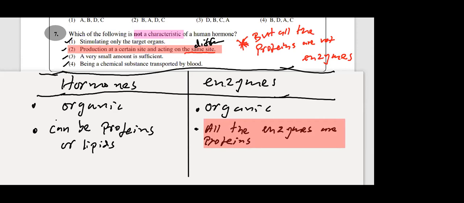This is what you learn: all the enzymes are protein. But in the exam they will give you what? All the proteins are enzymes. Then you get confused because the teacher won't give that part. Okay, that's why I gave that also. Then the other most important thing, please copy down this in short.